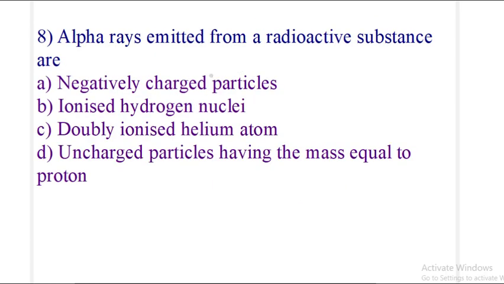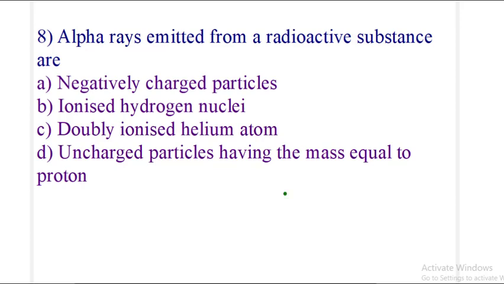Next is question number 8. Alpha rays emitted from a radioactive substance are: negative charge particles, ionized hydrogen nuclei, doubly ionized helium atom, or number 4, uncharged particles having mass equal to a proton. Alpha rays are the same as helium nuclei.